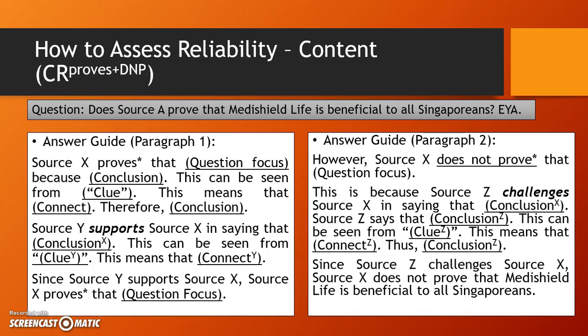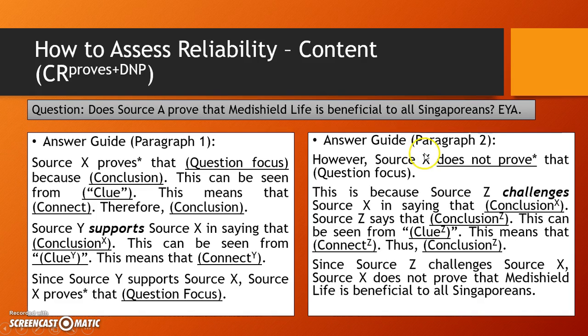So this is actually how your answer should look. In your answer, you have to have checking reliability using content, and then you have to cross-refer to prove and cross-refer to does not prove. DNP means does not prove. So you have to have two full paragraphs in your answer. Paragraph 1 showing that it proves, showing that it's reliable. Paragraph 2 showing that it does not prove, showing that it's not reliable.